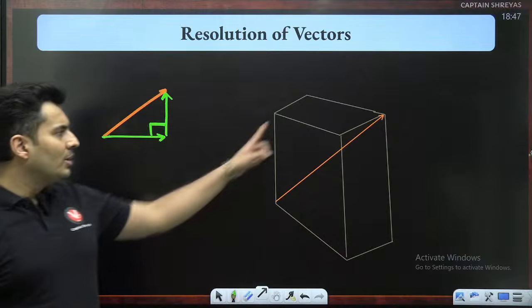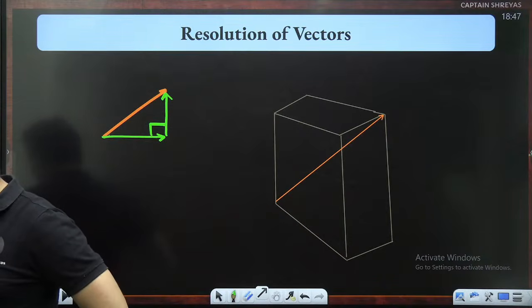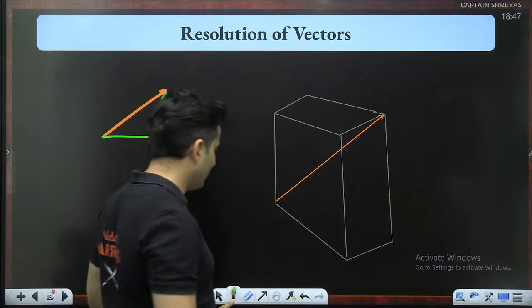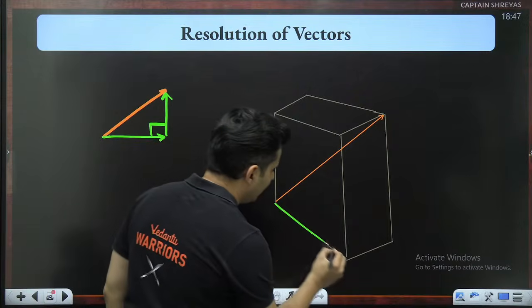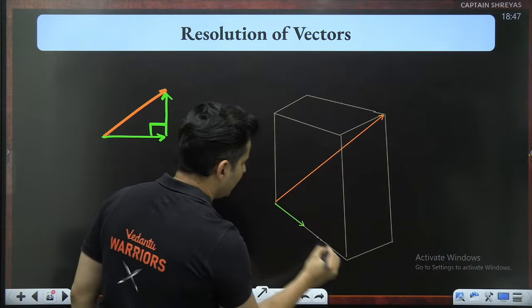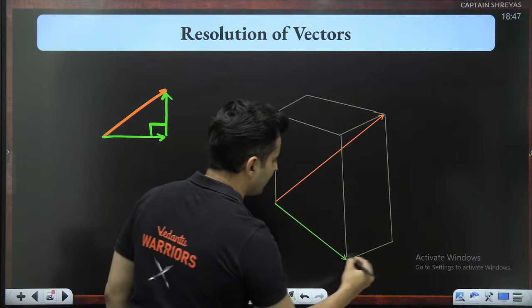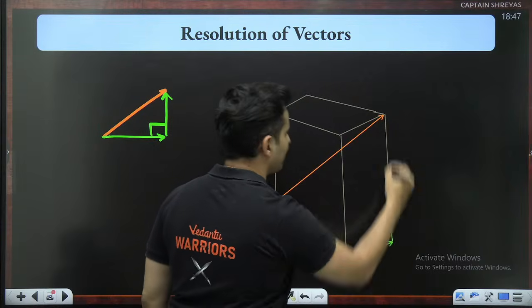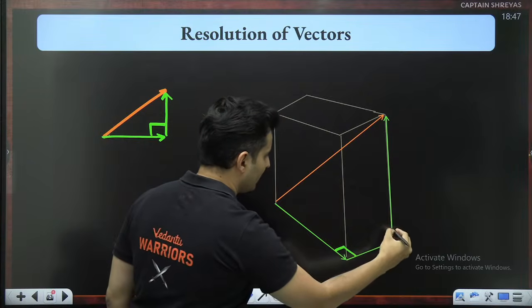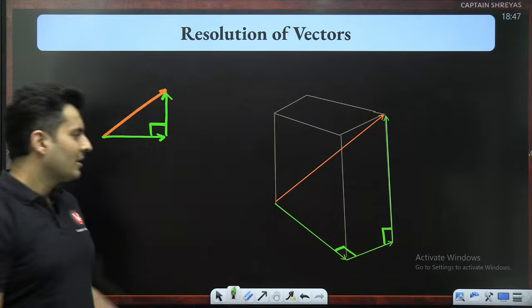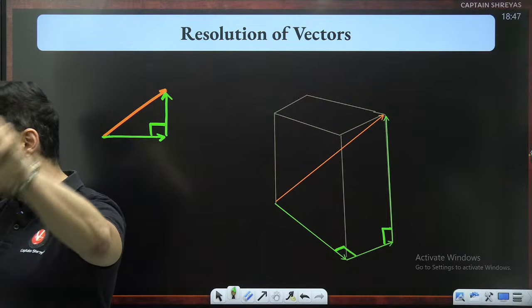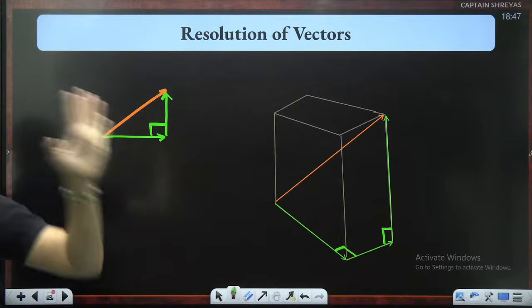Imagine this vector. Are you able to visualize the cube? I know it's not that great, but definitely able to visualize. How about writing this vector as this vector plus this vector plus this vector? And the best part is this is perpendicular to this, is perpendicular to this. All the three are mutually perpendicular to each other.